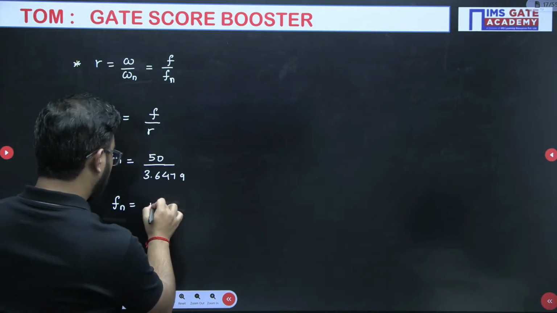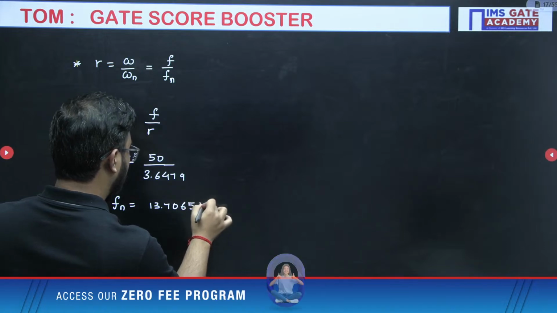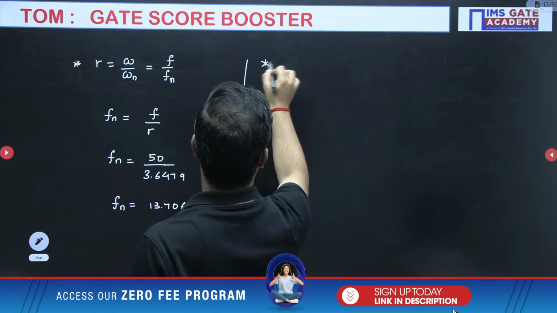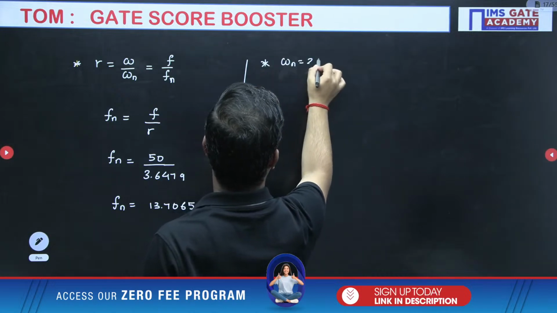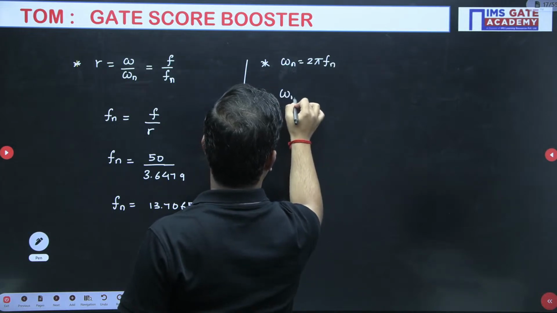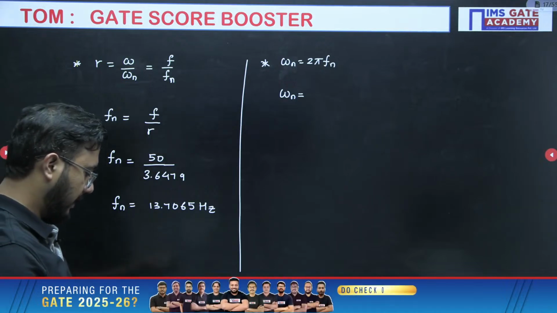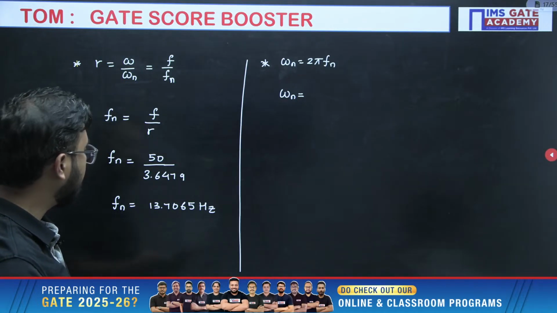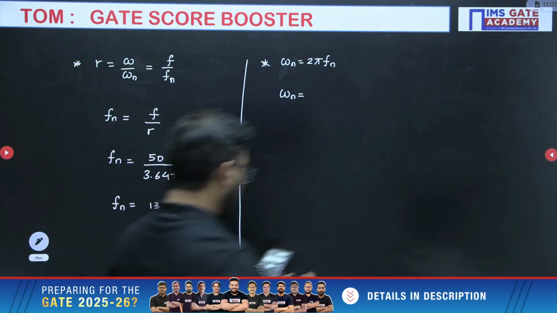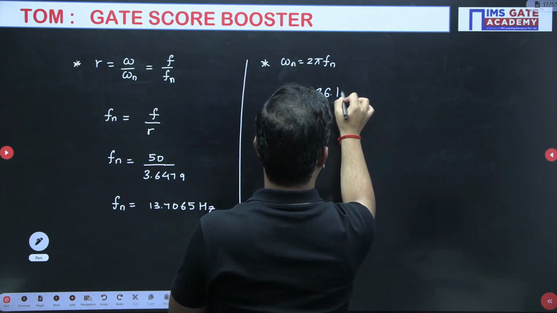That will come around 13.7065 hertz. Now once you have calculated this, omega n equals 2 pi Fn. So 2 into pi into 13.7065. Yes, so that is 86.120.